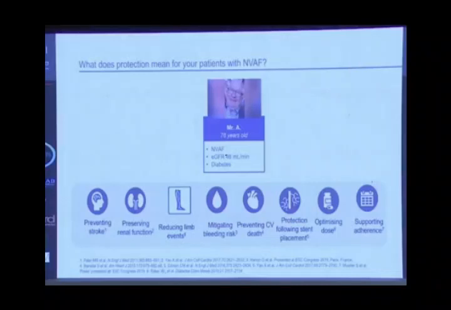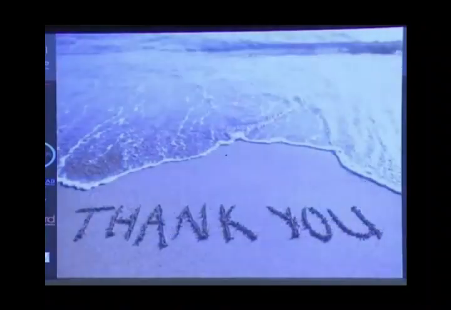So we treated the patient as a whole package, and we maintained his health in a good way beyond only stroke prevention. And thank you for your listening.